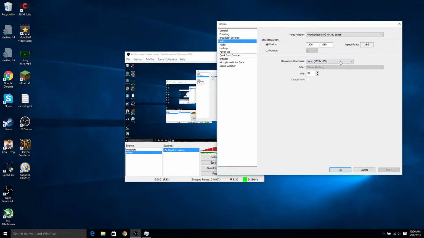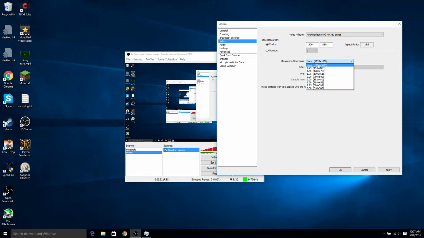So right here is the important part. When I think of high quality, I think of 720 or above. Obviously, if you have a 1080p monitor, you can record up to 1080p. You can't record 4K or 1440, you can only record what your monitor can physically output. Sadly, if you have a lower resolution monitor, like my second monitor is only 720, but my larger monitor is 1080. Since I record on my bigger monitor, I can do 1080.